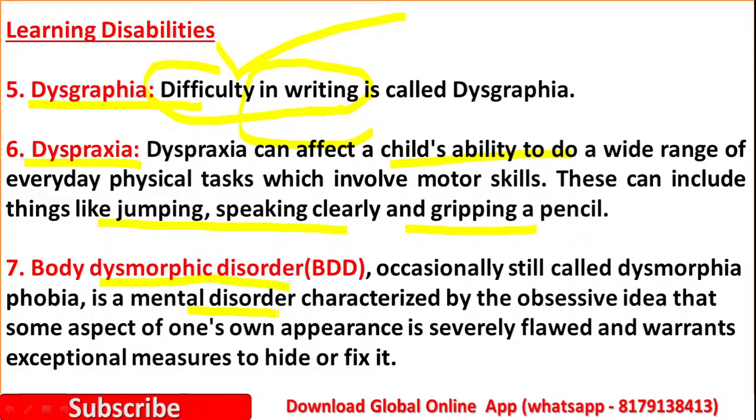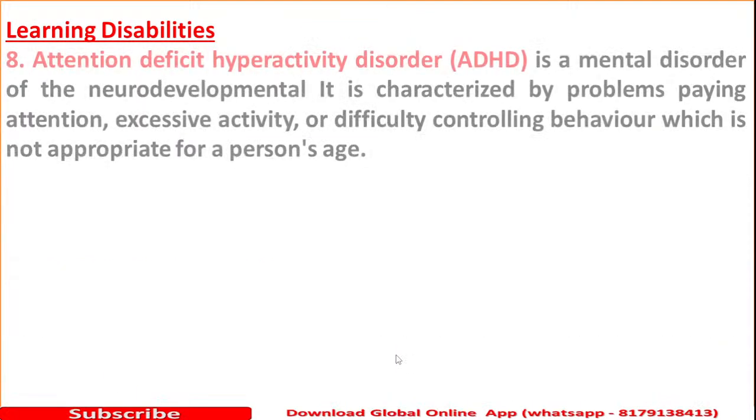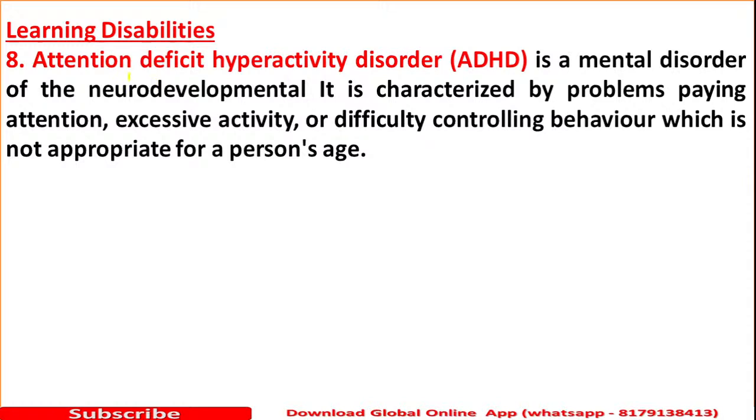Body dysmorphic disorder is a mental disorder characterized by an obsessive idea that some aspect of one's own appearance is severely flawed and warrants exceptional measures to hide or fix it. The next one is attention deficit hyperactivity disorder, ADHD. This is also a neurodevelopmental mental disorder.